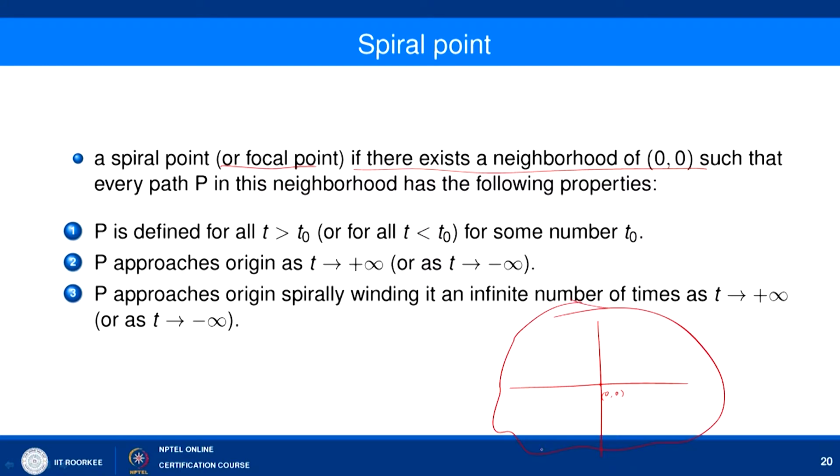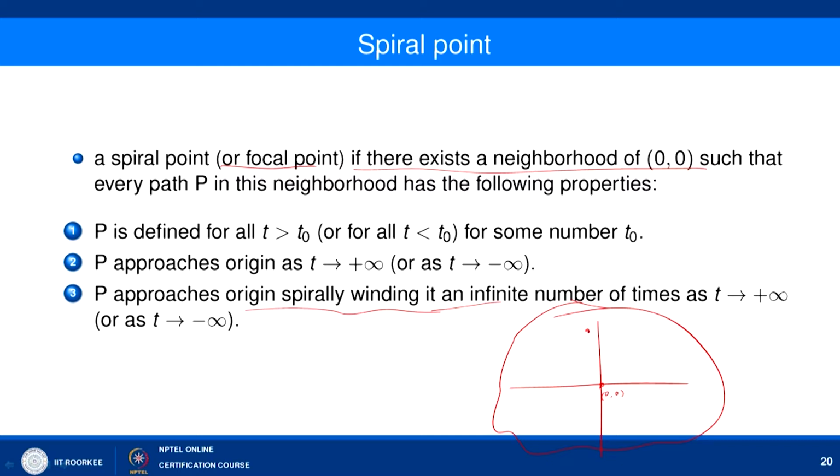Now, in this neighborhood you take any point here, and we say that we have a path which is defined for all time t greater than t naught, and P approaches this point (0, 0) as t tending to infinity or minus infinity, and so P approaches the origin spirally, winding an infinite number of times as t tending to plus infinity.